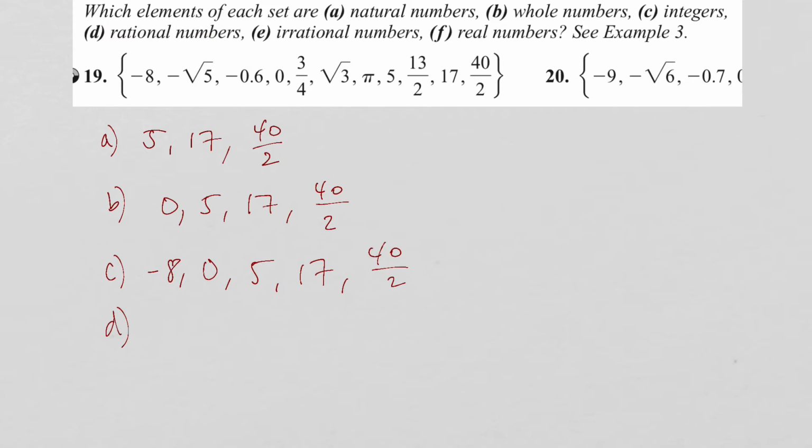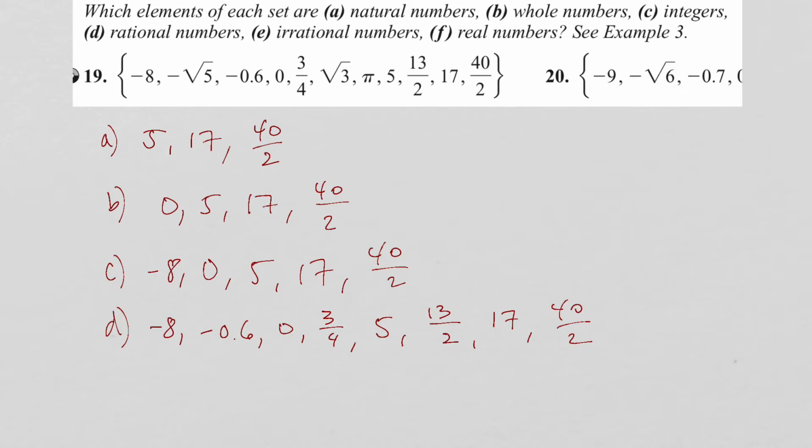Part D is the rational numbers. These are any numbers that can be expressed as a decimal or a fraction. So negative 8, negative 0.6, 0, 3/4, 5, 13 over 2, 17, and 40 over 2.